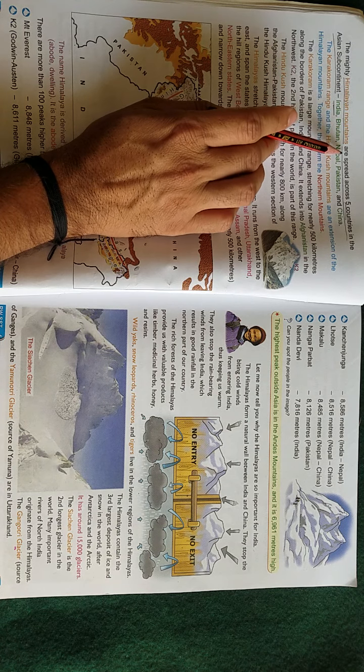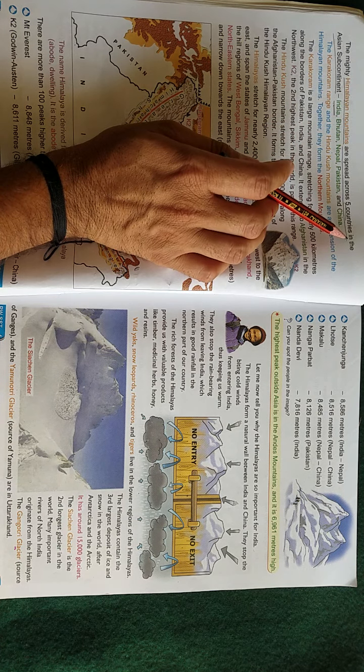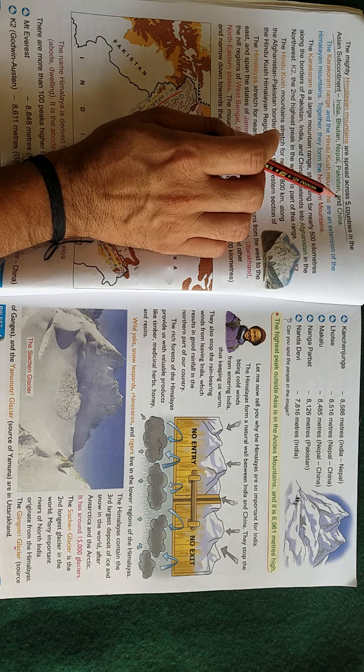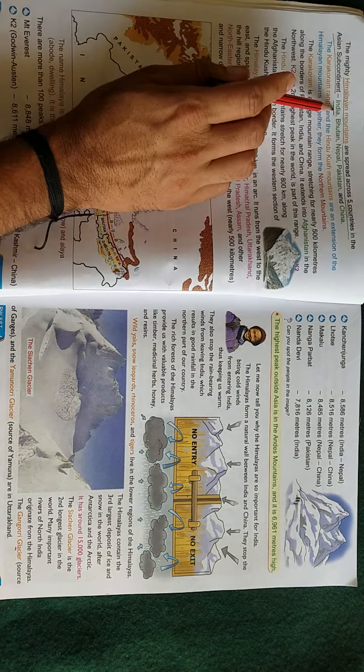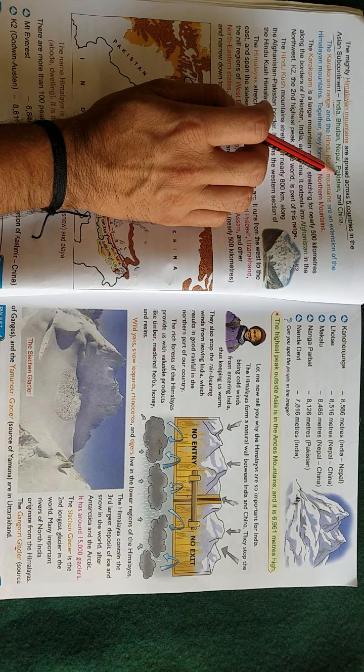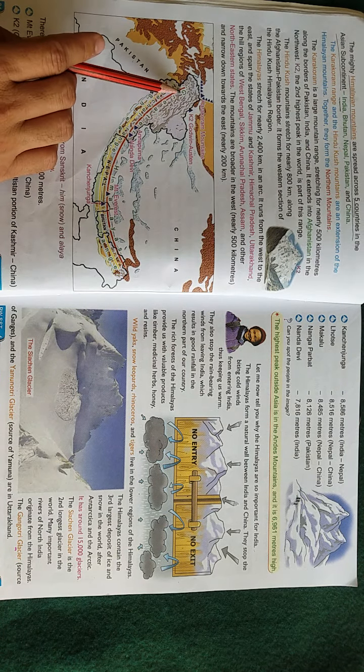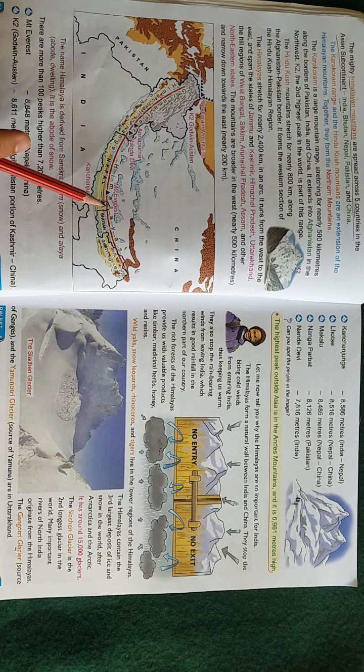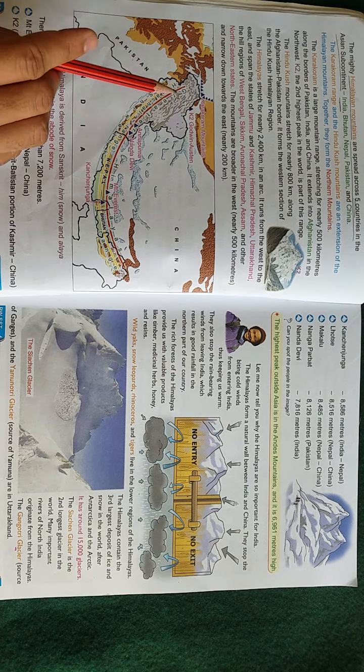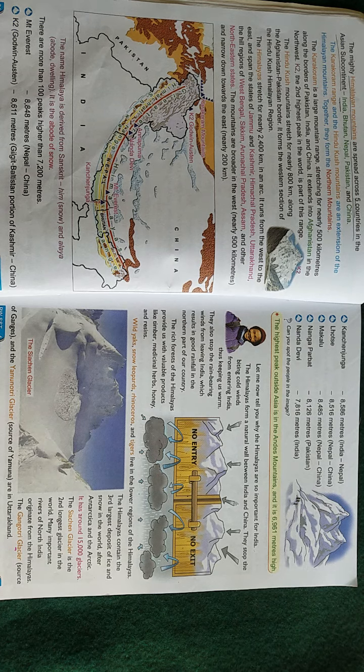The Himalaya mountains are spread across 5 countries: India, Nepal, China, Pakistan and Bhutan. Understood, students? Like this, other mountains are also there.